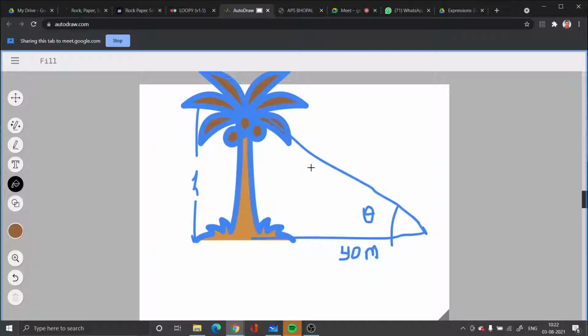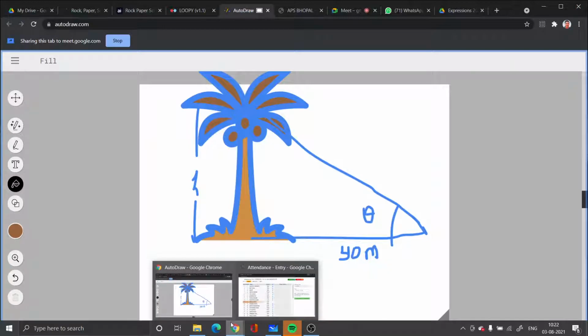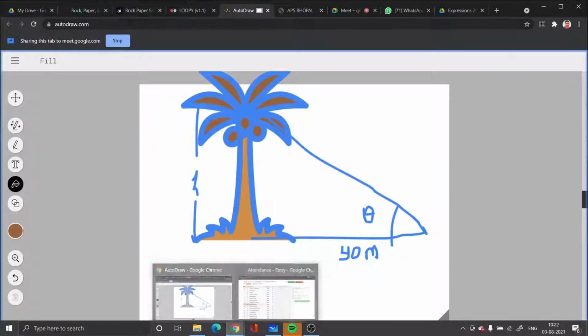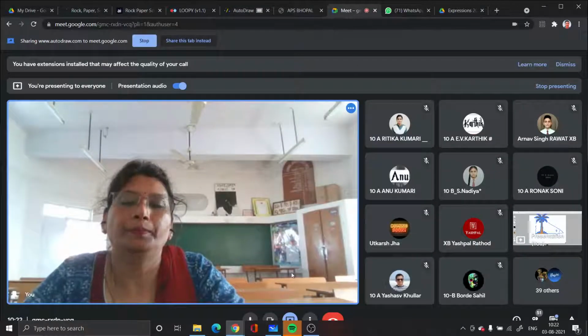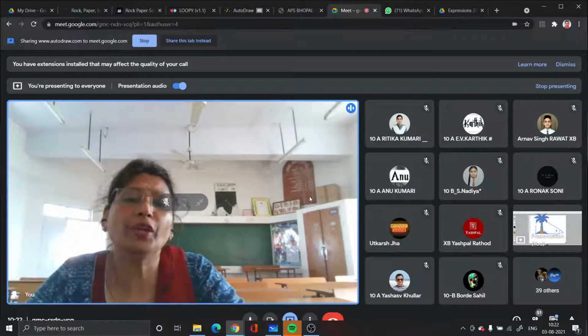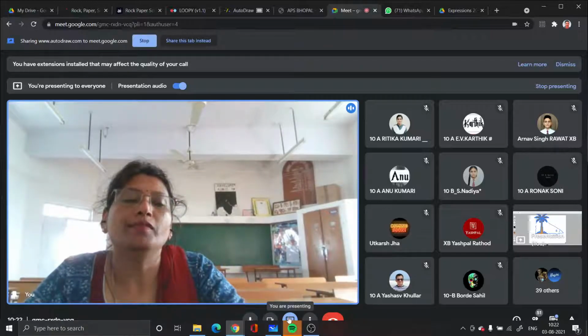There is one more tool which is quick draw that you will really enjoy. Okay, it's not there. I'll show you. So these are the two tools. As of now, I just want you to get familiar with two tools, and you must put up a video of this kind, the way I have put across. What is the function of these tools in mathematics?